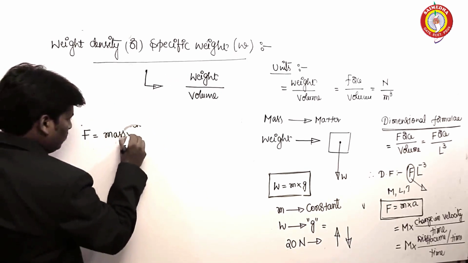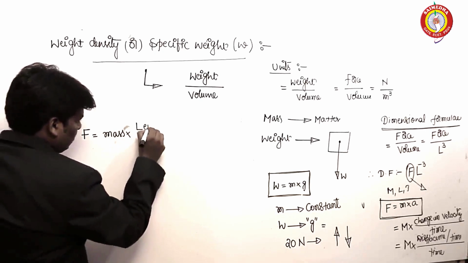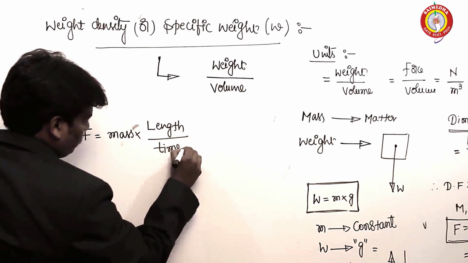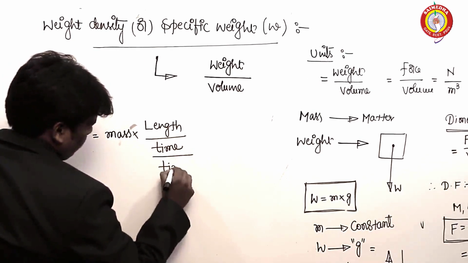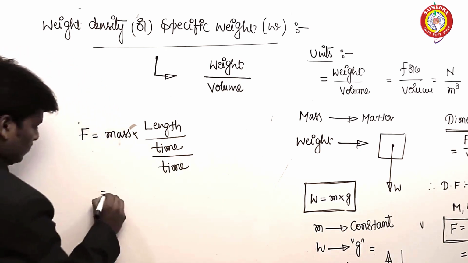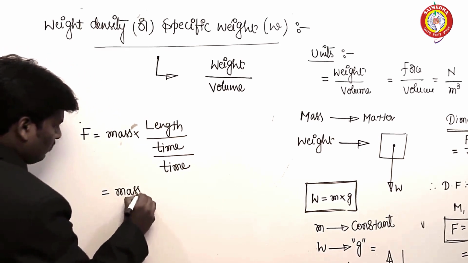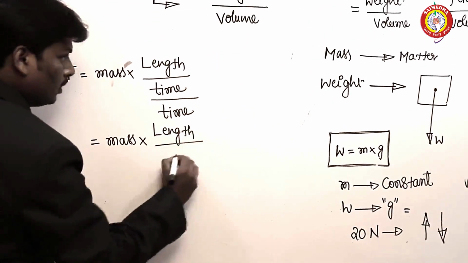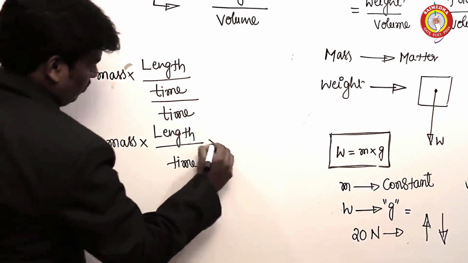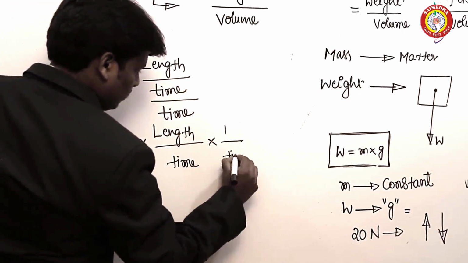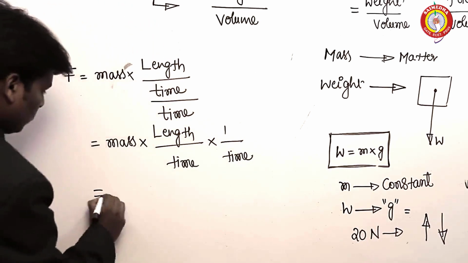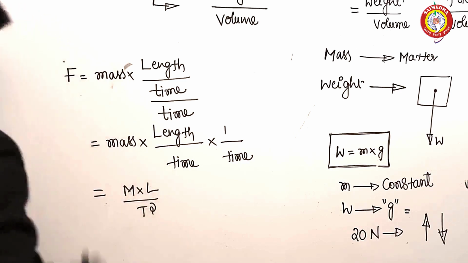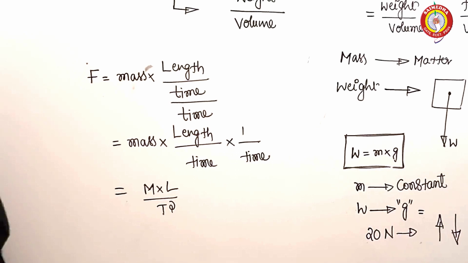Mass into displacement, it is length, by time, is equal to mass into length by time into 1 by time. M into L by T square. It is the dimensional formula for force.